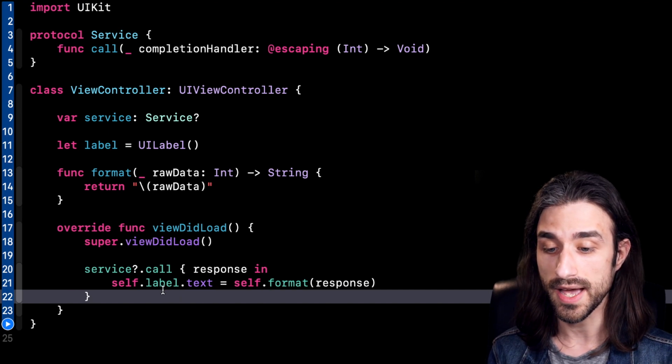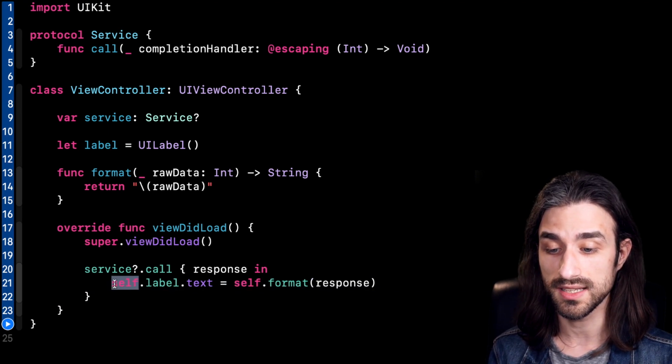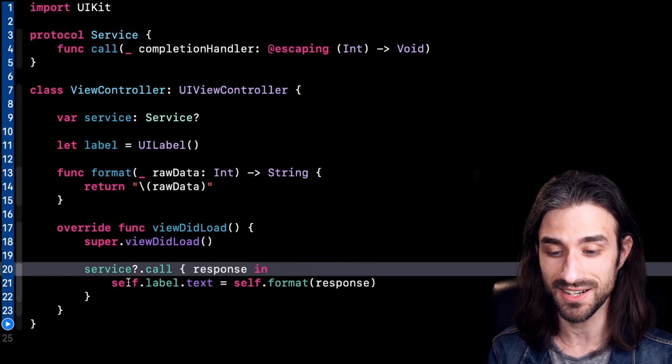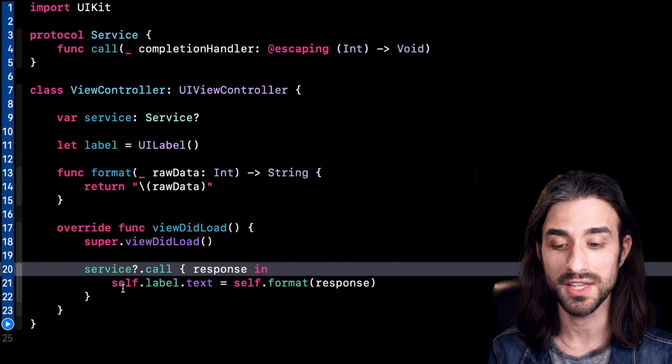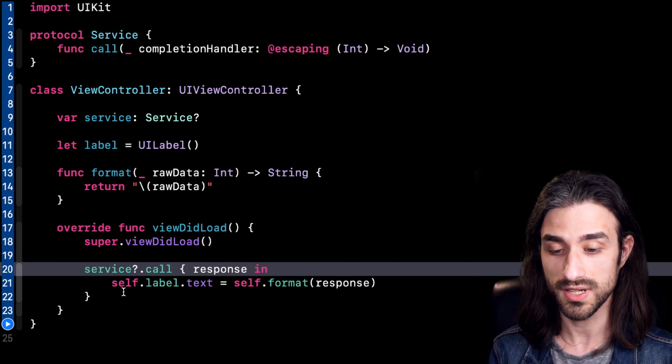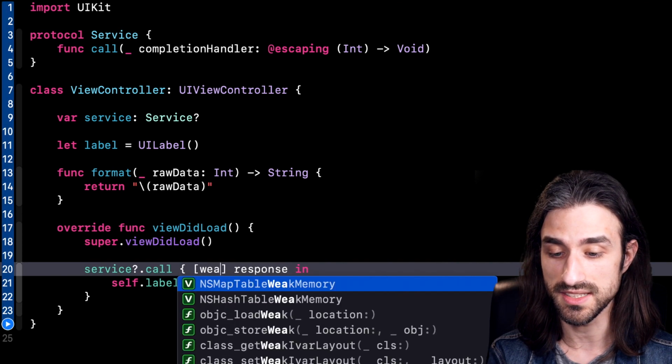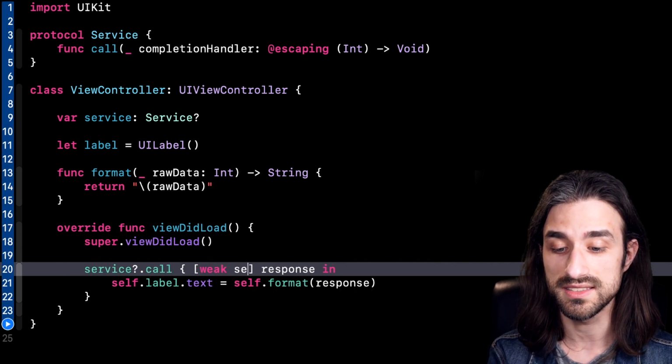So for the moment, I am capturing a strong instance of self in my closure. So the good part is that I can use self in the closure, but the bad part is this potential retain cycle. So let's see how we can break this. So the first option is to use weak, meaning that we're going to capture a weak instance of self.